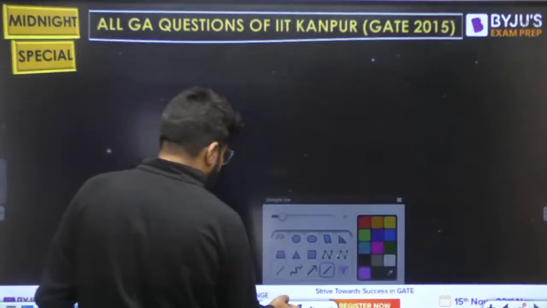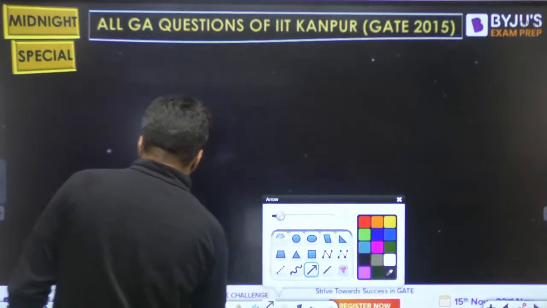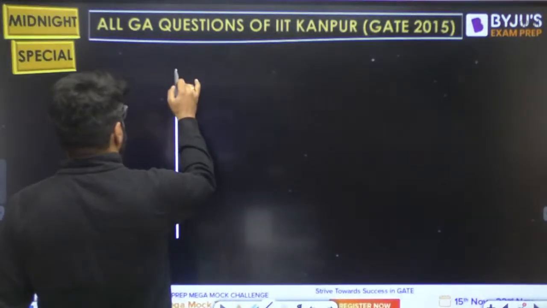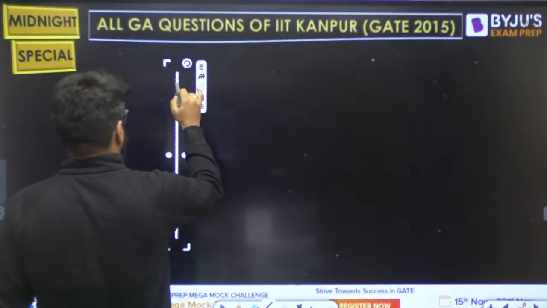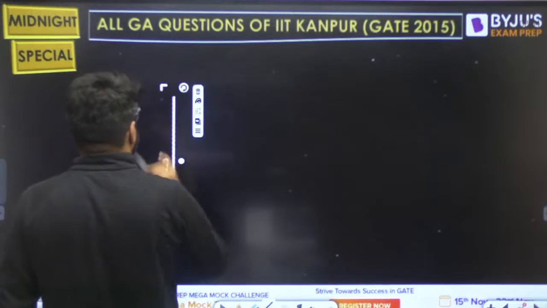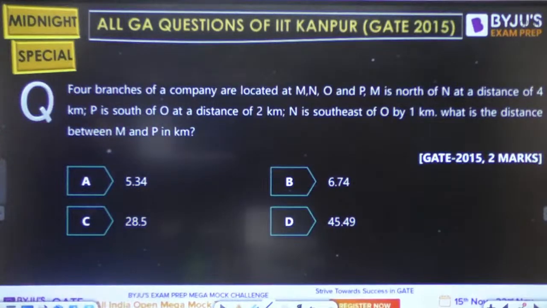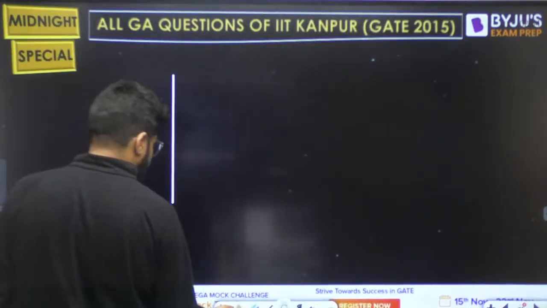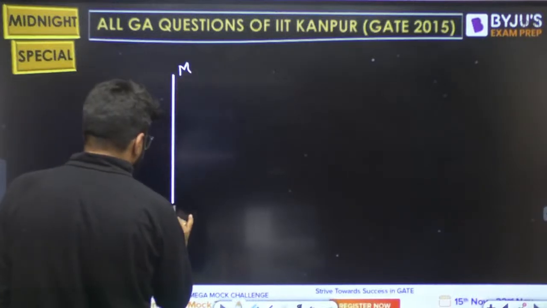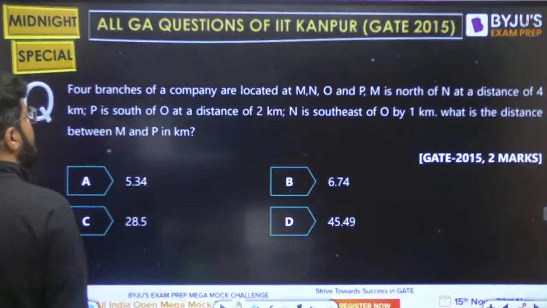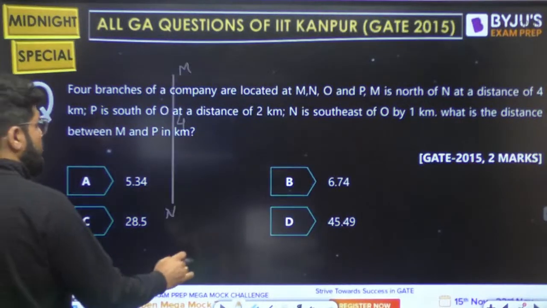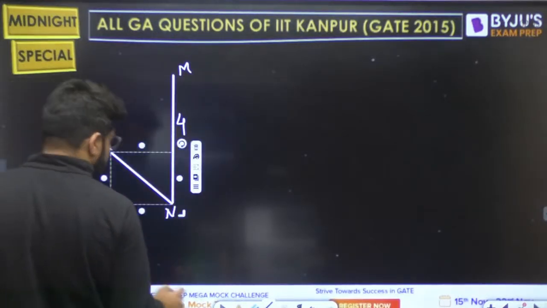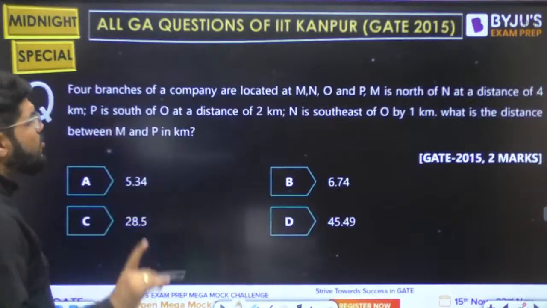Okay, this was just, we were tracing out the equations here. Right. Now we have the first one coming up here. What is that first one? M is north of N at a distance of 4. M is north of N. North of N at a distance of 4. This is 4. Right. Then P is south of O, distance of 2. N is the southeast of O. So N was the southeast of O. And guys, in this question, no degree is mentioned.